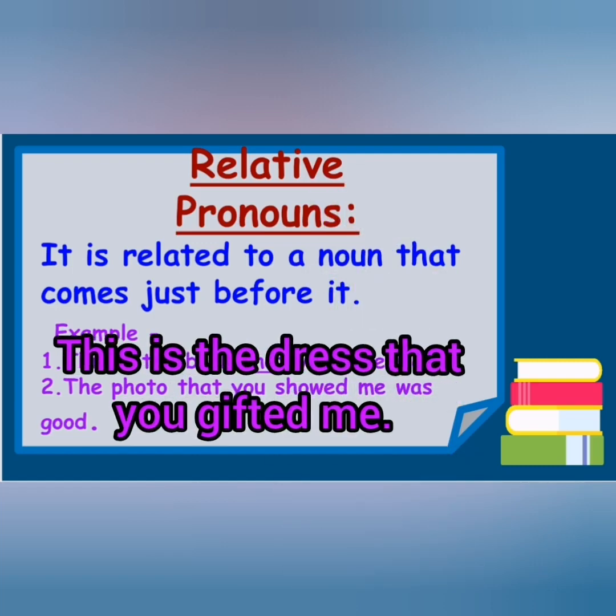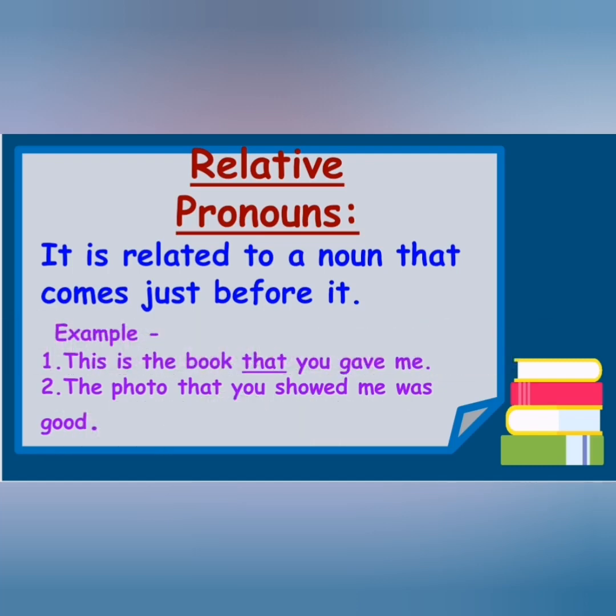For example, this is the dress that you gifted me means ये वही dress है जो तुमने मुझे gift की थी. Here dress is what? It's a noun. So that is a relative pronoun: a noun coming just before a pronoun, and that is a relative pronoun.